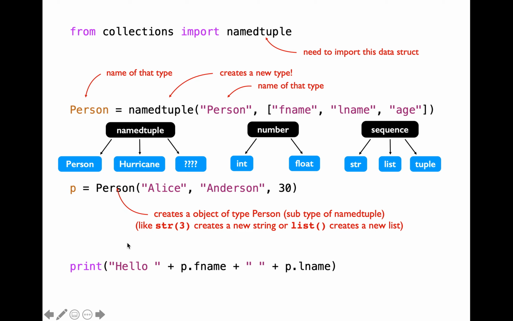Let's talk about how we can access attribute values. You need to mention the reference variable, which is p here, and then dot attribute name. So if you want to extract fname, you'll have to mention p.fname. There are two ways for you to create an object instance using the custom type that you create using namedtuple.